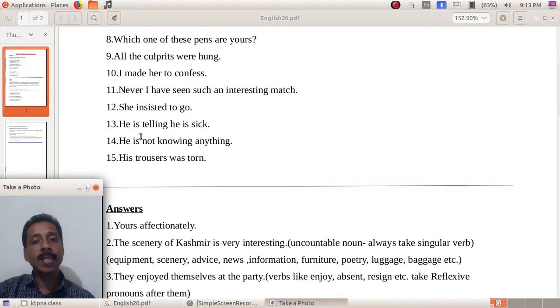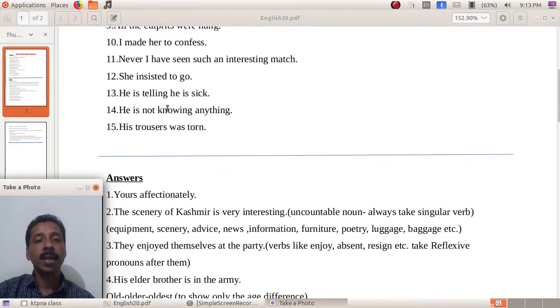The 13th one, he is telling he is sick. What is wrong with it? Okay, that is regarding the use of the verb tell. After tell, there should be an objective case pronoun.